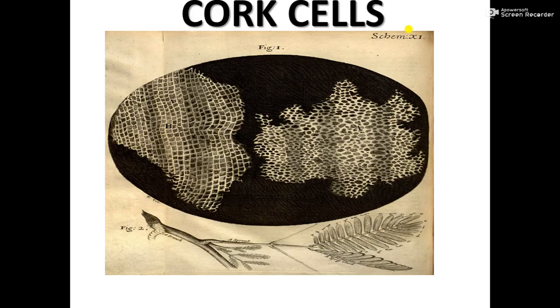He observed what are called cork cells. He found these compartment-like structures, which he called cells. So what is cork? The outer portion of woody plants. The outer portion of the trunk consists of a protective layer called cork. It is part of the bark, you know. Robert Hooke observed these compartments, so he called them cells, meaning compartments.